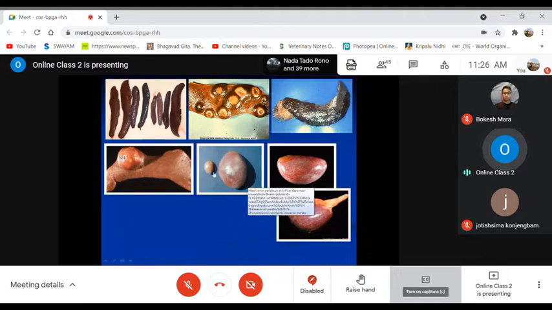The organ used to be much enlarged as compared to the normal one. Only in one case it is reduced in size. That means atrophy will be there in case there is fibrosis, proliferation of fibrous connective tissue replacing almost all the parenchymal cells of the spleen. Then it will be atrophied, shrunken, which is a reduction in size.